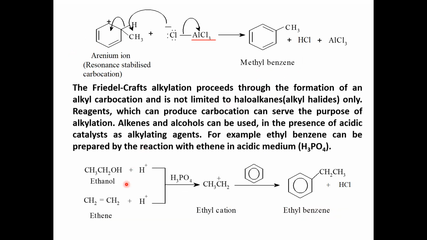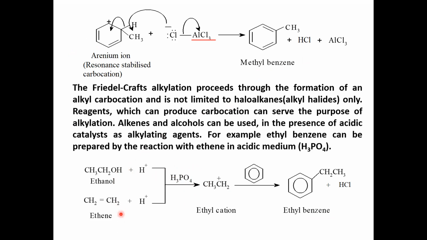Whenever in the Friedel-Crafts reaction benzene reacts with alcohols or alkenes, the reaction takes place in the presence of phosphoric acid. This phosphoric acid helps generate the electrophile by protonation of the alcohol and alkene.